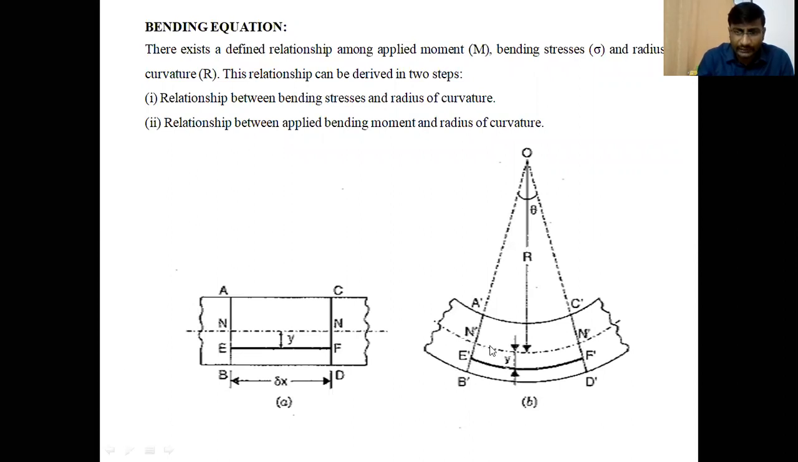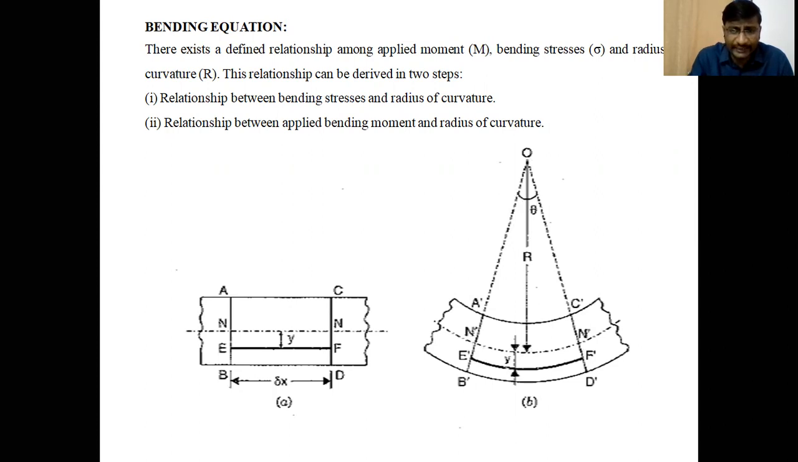It is the arc. What is the arc length? How do we calculate the arc length from the diagram? R is the radius of curvature. That arc subtends an angle theta at the center of curvature. Therefore, arc length can be calculated as r theta, radius times the angle subtended.